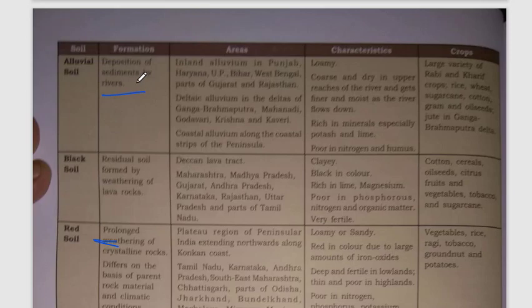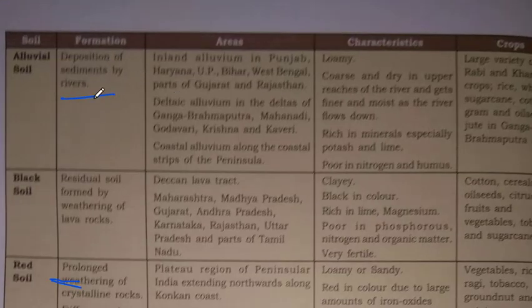Okay, what we do, we just enlarge it. Alluvium soil. Now areas, in which areas do we find this alluvium soil? We find this alluvium soil in inland. Inland alluvium is in Punjab, Haryana, Uttar Pradesh, Bihar, West Bengal, part of Gujarat and Rajasthan. Then deltaic alluvium. So we have divided our India into three parts based on the presence of alluvium soil. First is inland alluvium, second is deltaic alluvium, in the deltas of Ganga, Brahmaputra, Mahanadi, Godavari, Krishna and Kaveri, and third is coastal alluvium along the coastal strips of the peninsula.